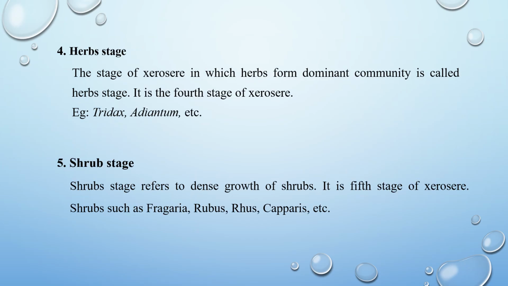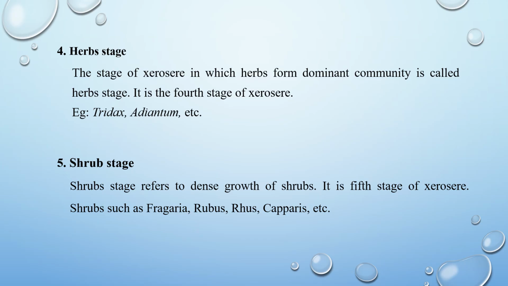Next stage is herb stage. The stage of xerosere in which herbs form dominant community is called herb stage. It is the fourth stage of xerosere. Seeds of herbaceous plants are carried to the substratum by winds or by birds. The thickness of organic layer increases due to the accumulation of more and more organic matter to the soil.